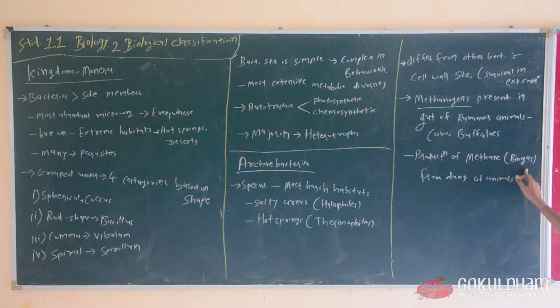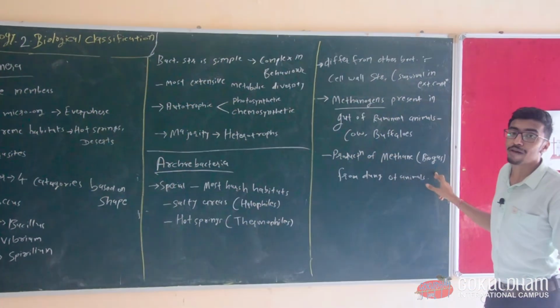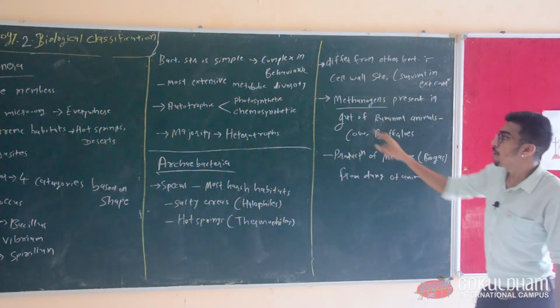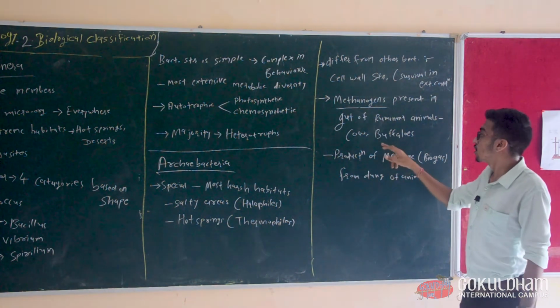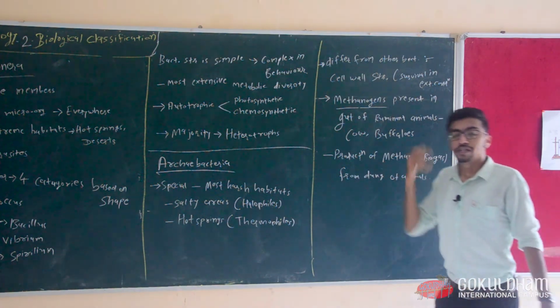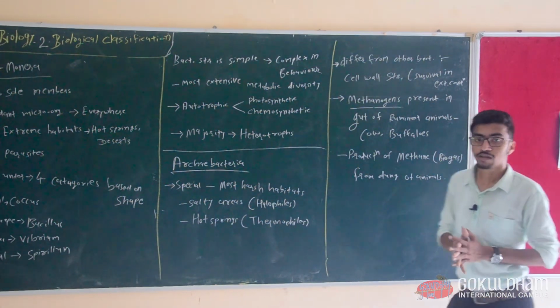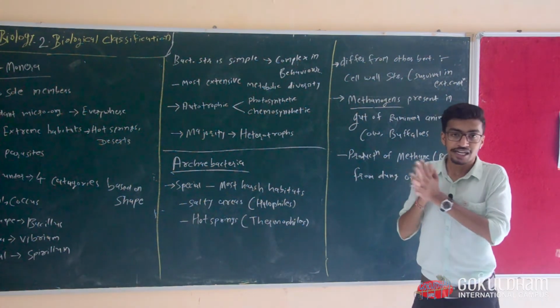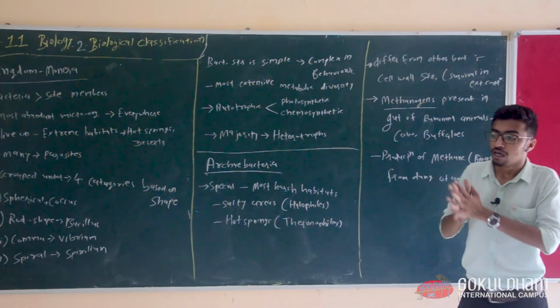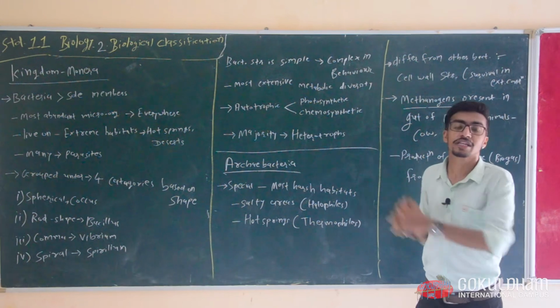Methane is called biogas. So production of biogas is the important function of methanogens from the guts of these animals, from the dung of animals. Gut meaning their digestive tract. Now in the next lecture we will discuss another type of organism in kingdom Monera.